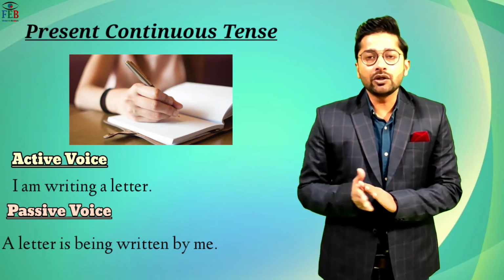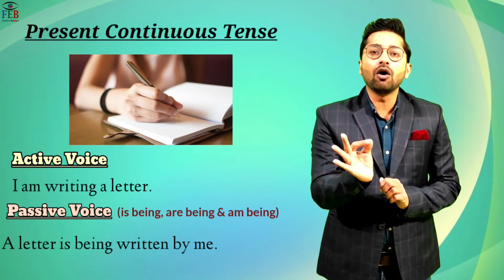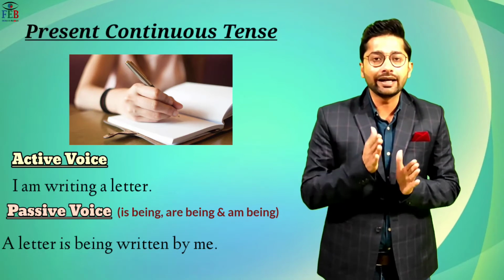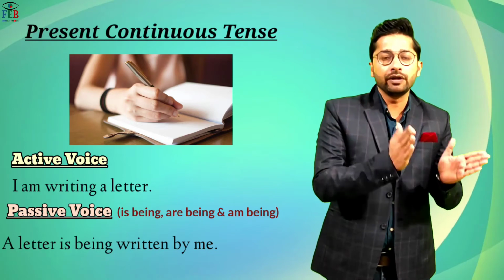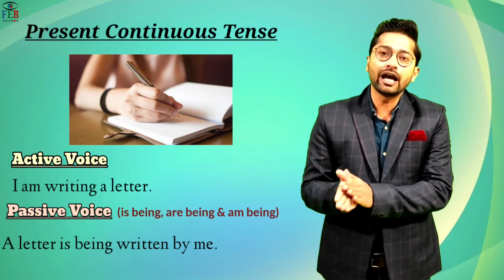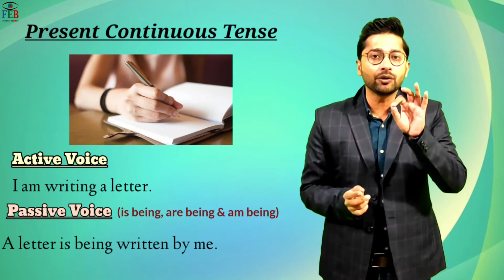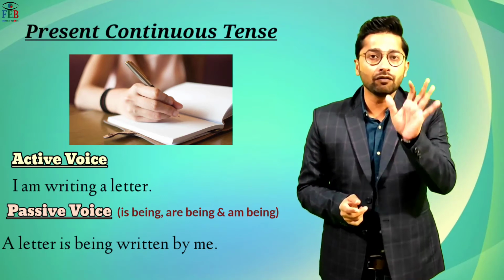So in present continuous tense, we will be using the helping verb is being or are being. And everything else remains the same, like the subject becomes the object. We place a word by, we use the third form of verb, everything else remains the same. You have to pay special attention only to the helping verb.